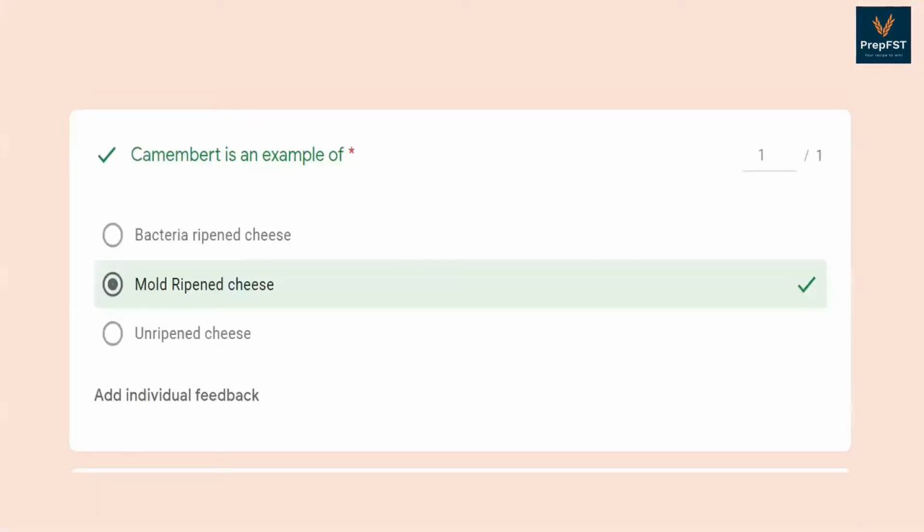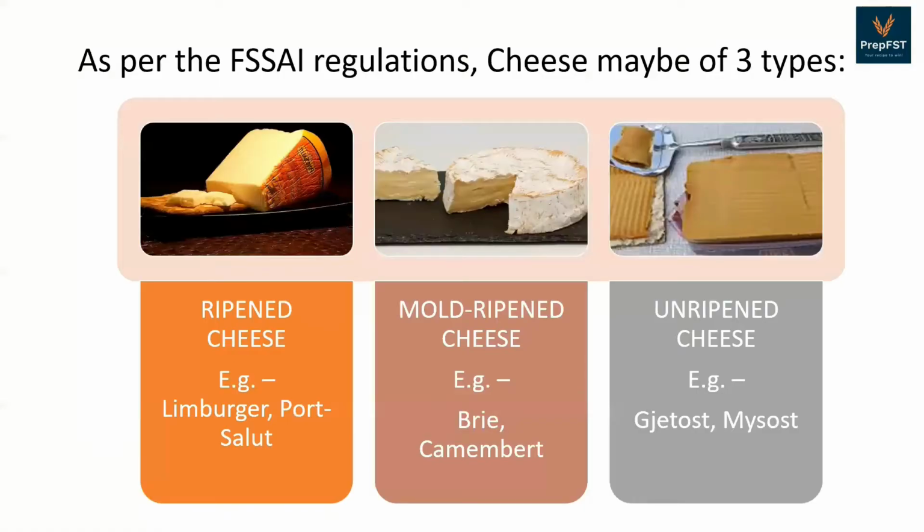Next question. Camembert is an example of. The answer is mold ripened cheese. So as per the regulations, cheese are classified into three types, that is ripened cheese, mold ripened cheese and unripened or the fresh cheese. So as you can see, Camembert is an example of mold ripened cheese.